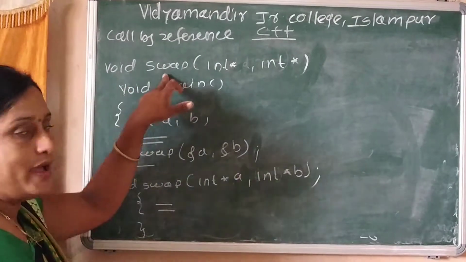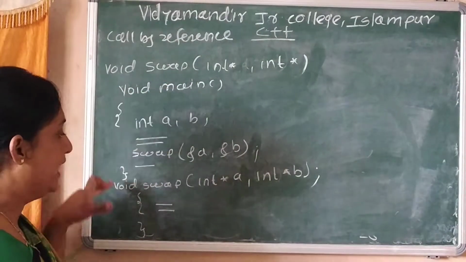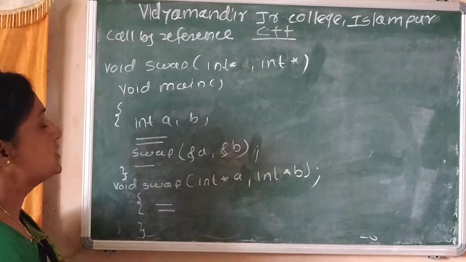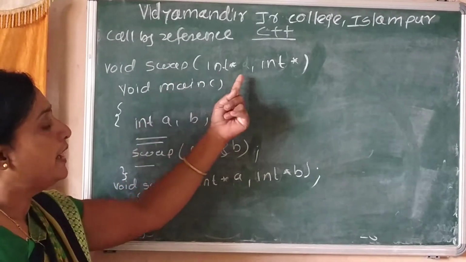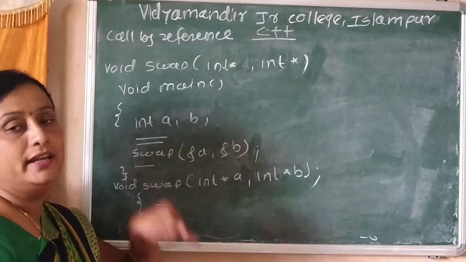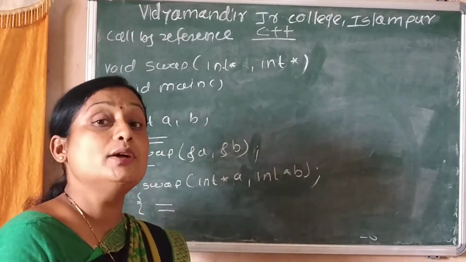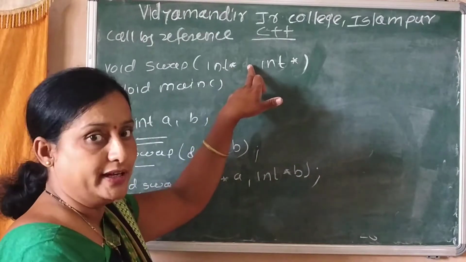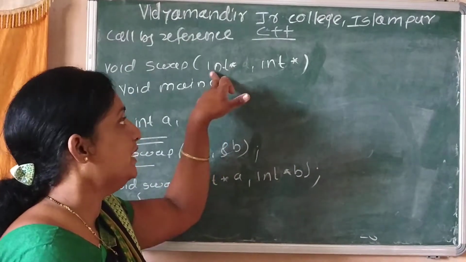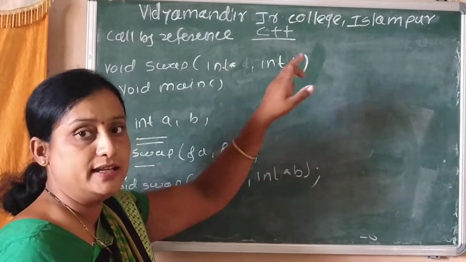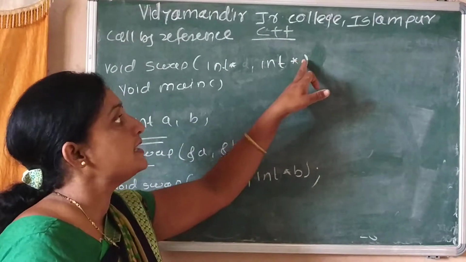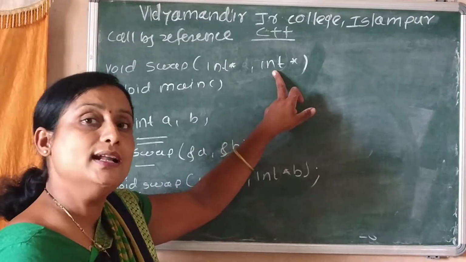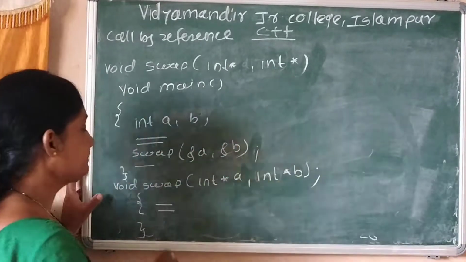Here swap is the name of a function. I can write a small module related to call by reference. Swap is the name of a function, and in call by reference we use the pointer int star. Any variable after the star holds the address of another integer variable.